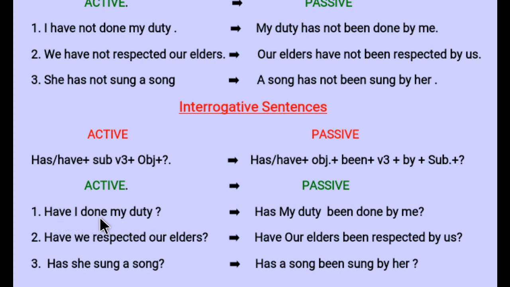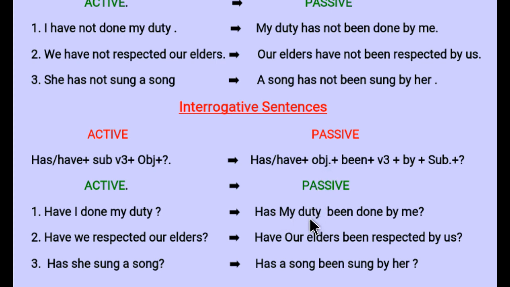First example, have I done my duty? So have is your helping verb, I is your subject, done is verb's third form, my duty is your object, and this is mark of interrogation. Let's change it. So first of all we will take has and have, and we will take has. Why? Because my duty is singular.